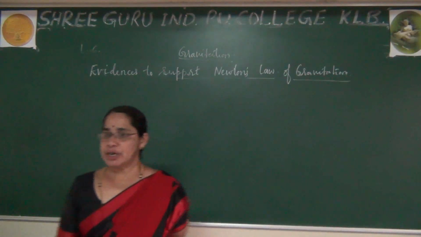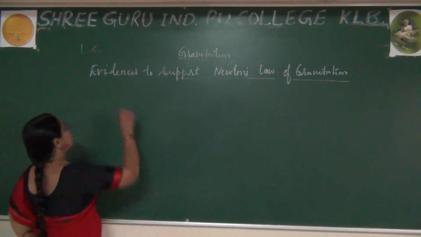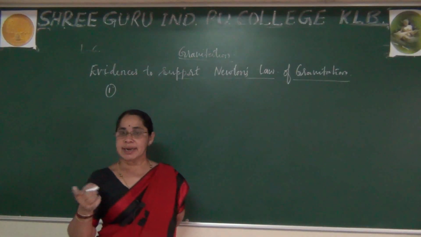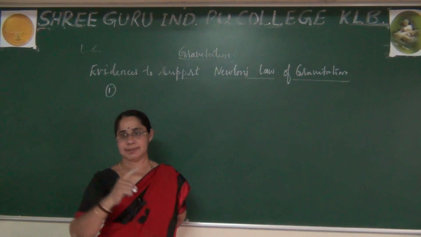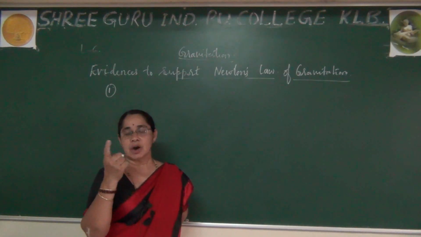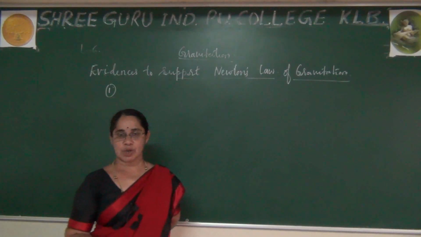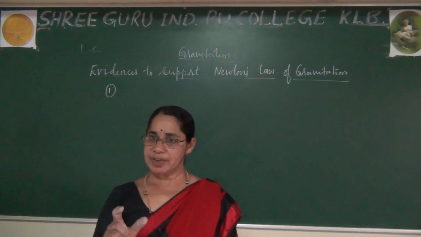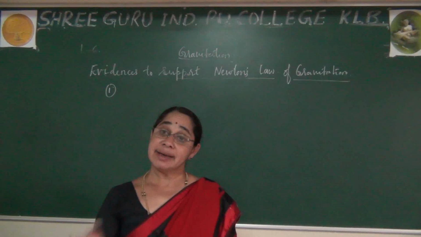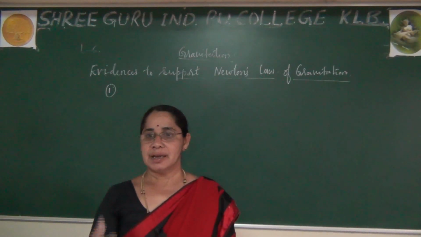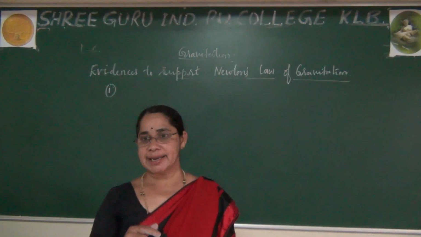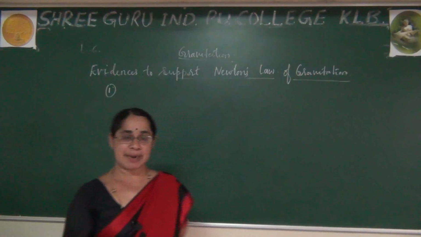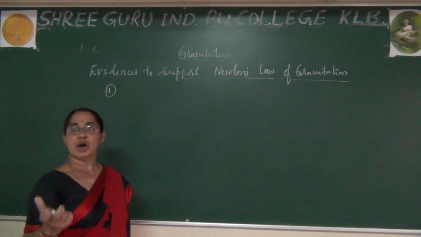Okay. The first point I want to say, which you already know from the earlier class, is that the sun is at the center and all the planets are revolving around the sun. I am very sorry, I said earth earlier. The sun is at the center and the earth is revolving around the sun. This we know from the earlier class. Similarly, one more point I can say, the moon is revolving around the earth. So all these concepts can be explained with the help of Newton's law of gravitation.